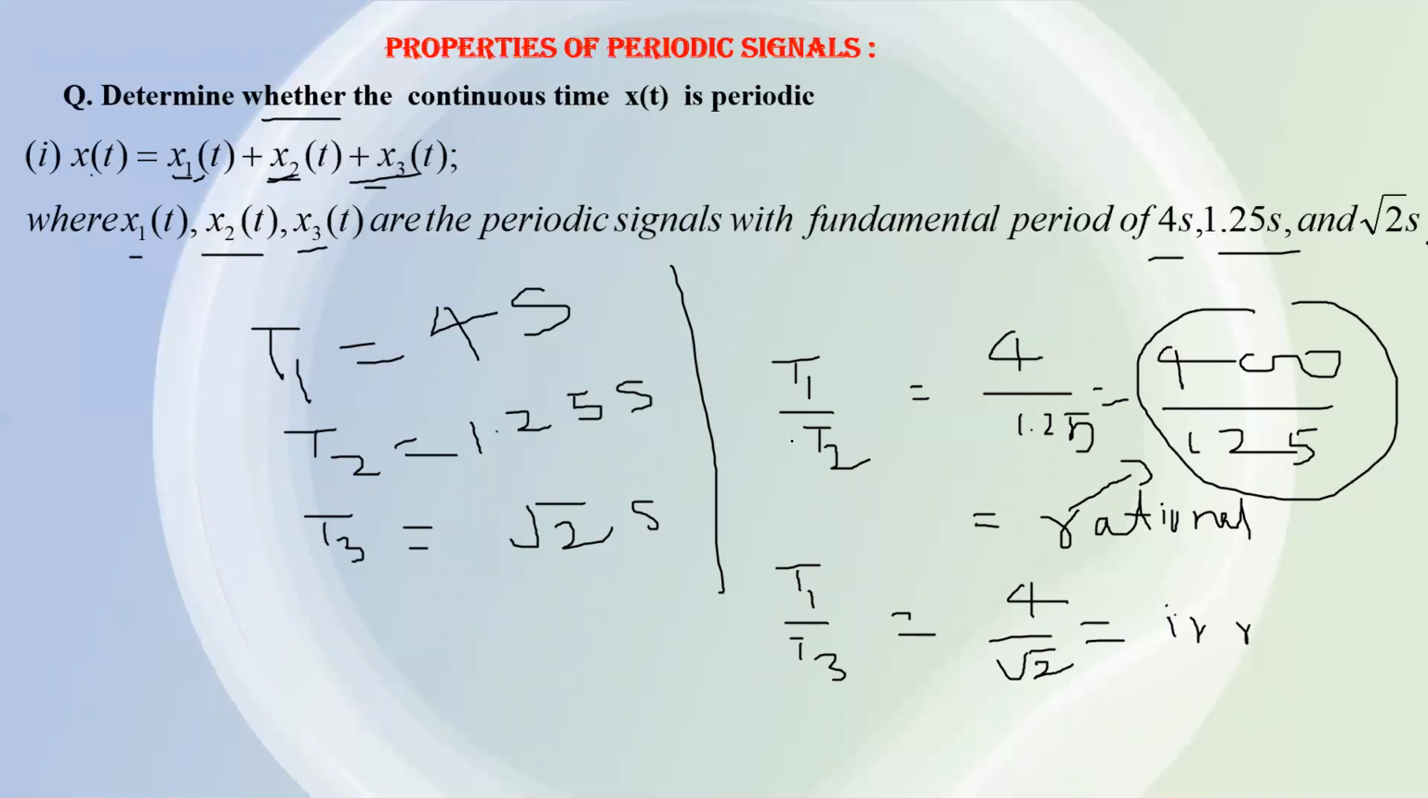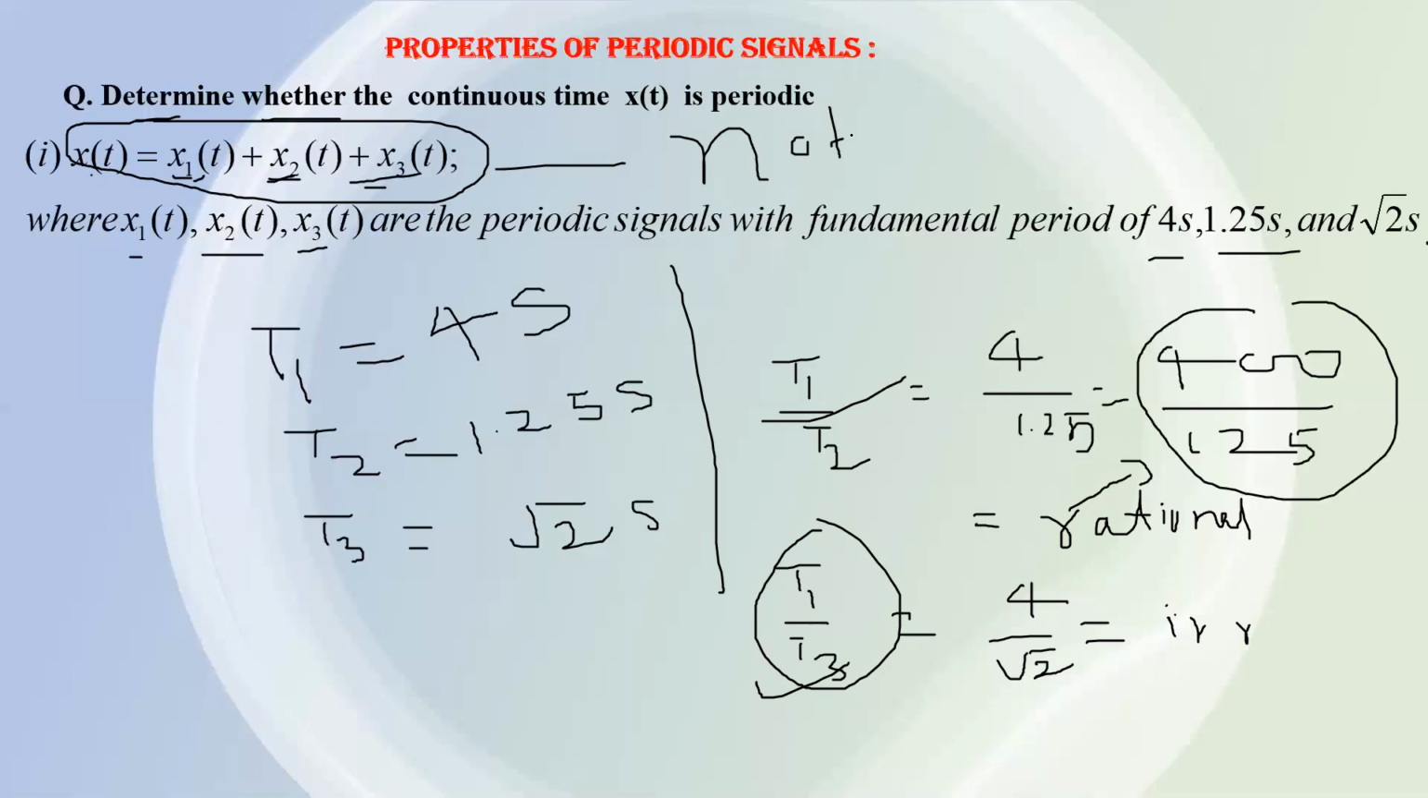So you can see here T1 by T2 is rational, but T1 by T3 is irrational. So one of the ratios is irrational, and hence the sum of these three signals will not be a periodic signal. Because both ratios are not rational here, so not periodic. x1, x2, x3 are periodic, but their sum will not be periodic because the ratio is not rational. For periodic signals, the sum is periodic only when the ratio is rational.